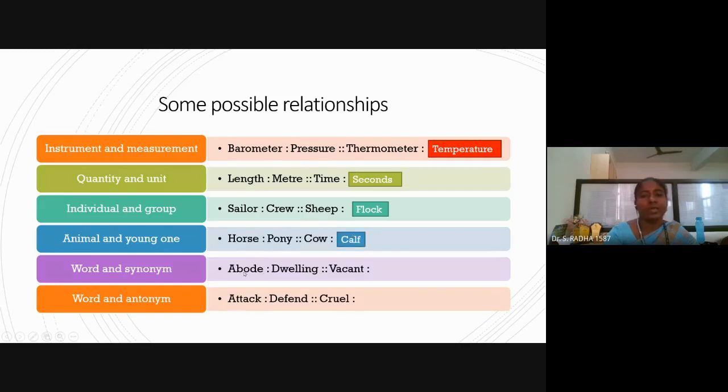Next, abode. Abode, we know boarding and lodging. Abode, it is dwelling. Next, vacant means the other way, empty. Attack, opposite word. Here you can see word and synonym means same meaning. Word and antonym means opposite meaning. Attack, defend. Cruel, the opposite can be polite or kind.